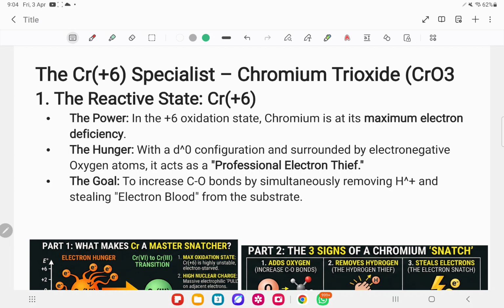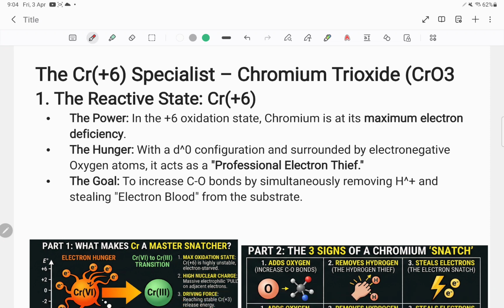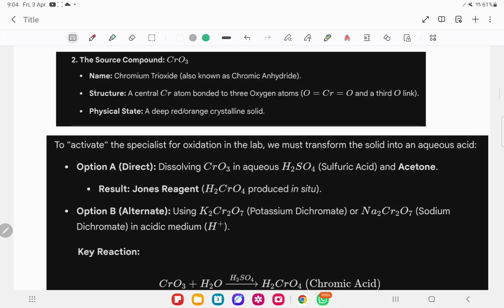The chromium-oxygen bonds simultaneously break; we will learn this later, we'll come back to it. Now let's focus on chromium. The source of the compound is chromium trioxide.